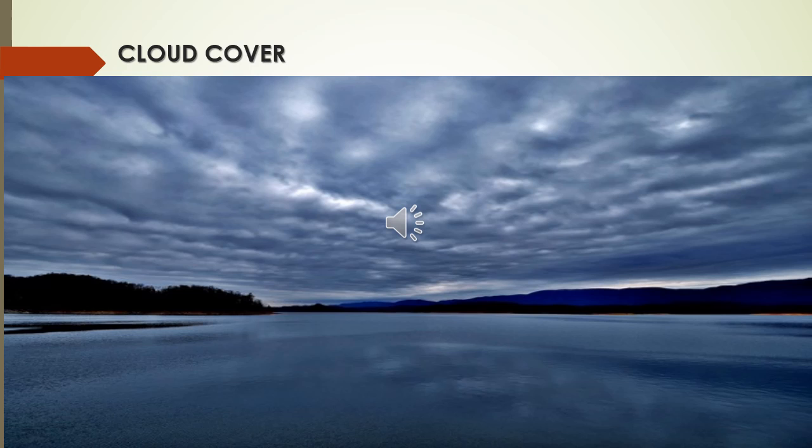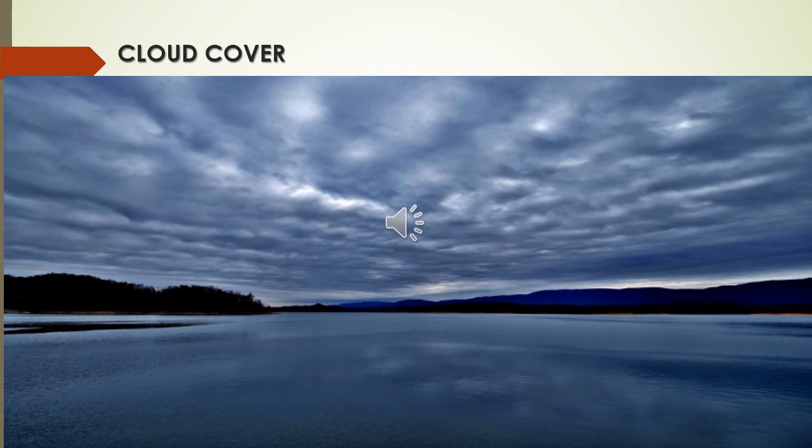Then cloud cover. Cloud reflects a large amount of radiation from the sun. The sun's rays reach the earth by the process of radiation. So cloud prevents the entry of heat to the earth's surface. In areas with generally cloudless sky, like the deserts, temperature is very high. So cloud also acts as a temperature barrier.